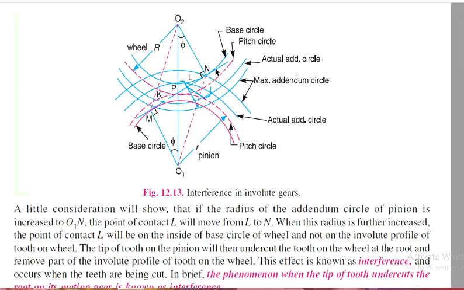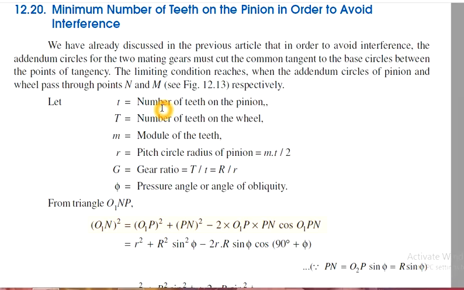That is, these are the tangents that we have drawn over the base circle of the wheel and the base circle of the pinion.